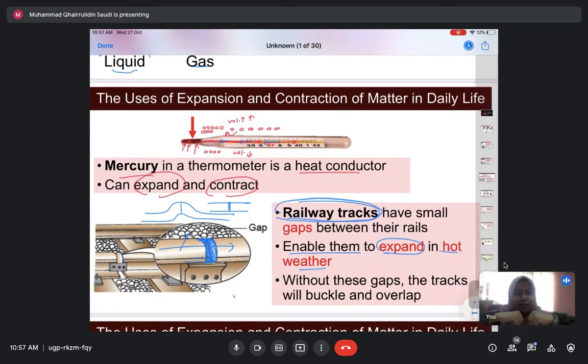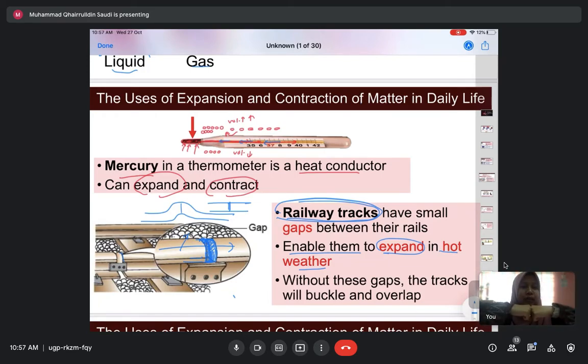Alright. Okay, the railway ada gaps between them. Ini adalah gaps between them. They have gaps. Why? Because during the hot day, waktu siang, the temperature is increased. The temperature lebih tinggi. Hot weather selalunya akan ada weather yang sangat panas. So when this metal berada dalam keadaan yang hot, they will receive more heat energy and they will expand. So bila dia expand, dia akan close the gap.